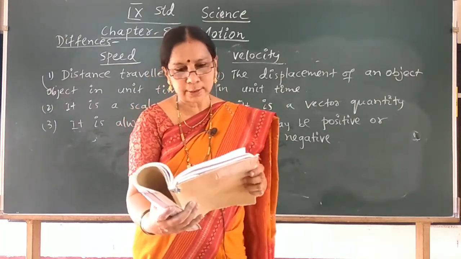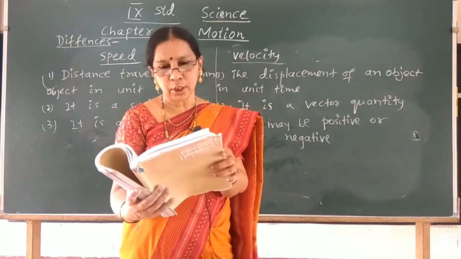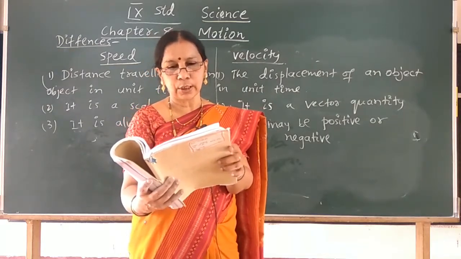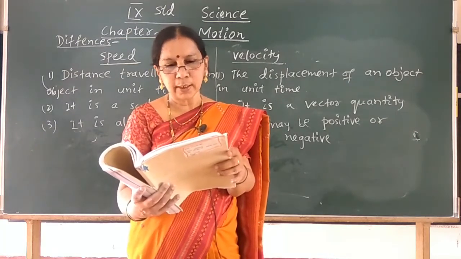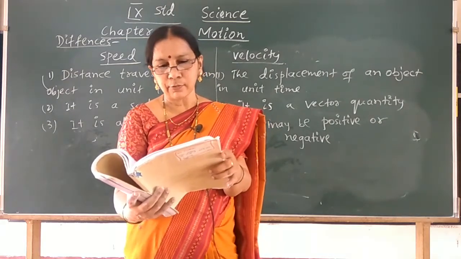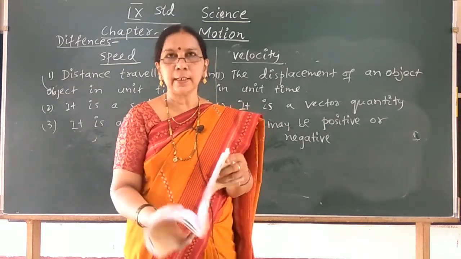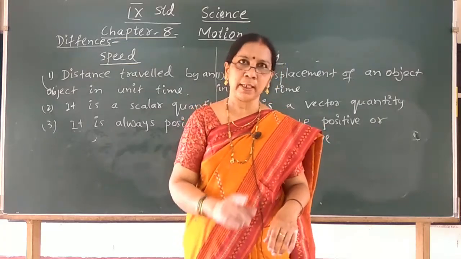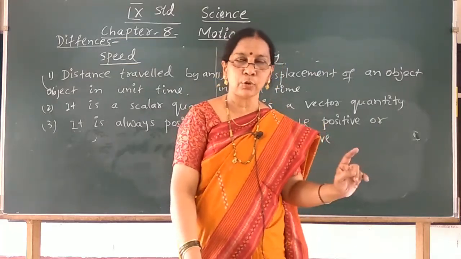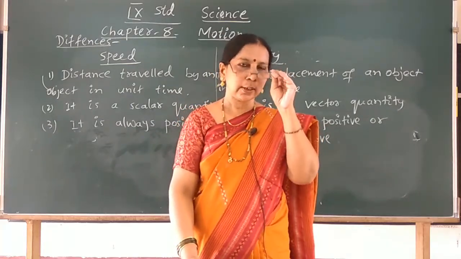And try to work out this problem. During an experiment, a signal from a spaceship reached the ground station in 5 minutes. What was the distance of the spaceship from the ground station? The signal travels at the speed of light, that is 3 into 10 to the power 8 meter per second. Using the formula V is equal to S by T, you can work out. Try to work out. If you can't, let us work out in the next class.